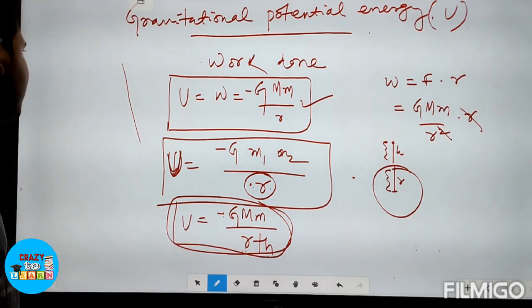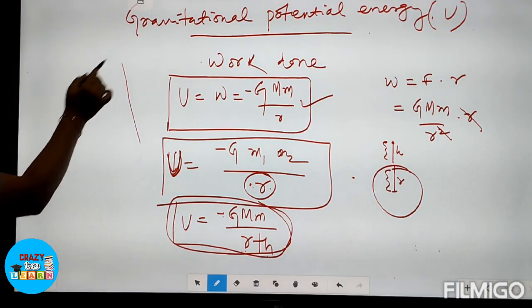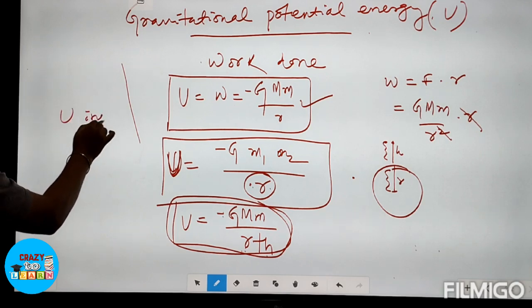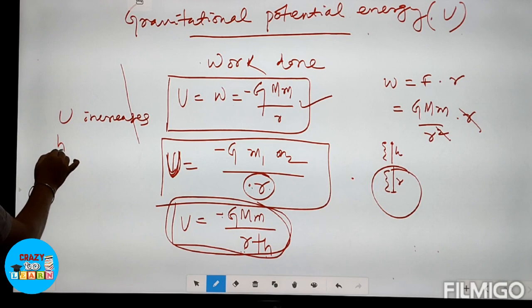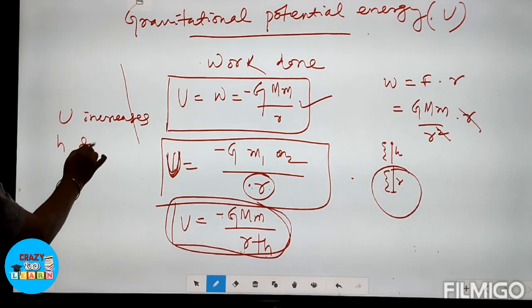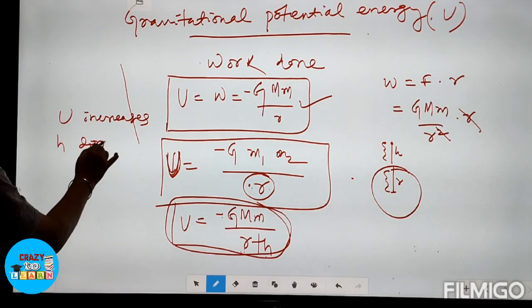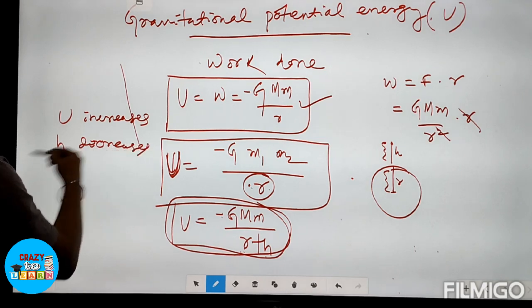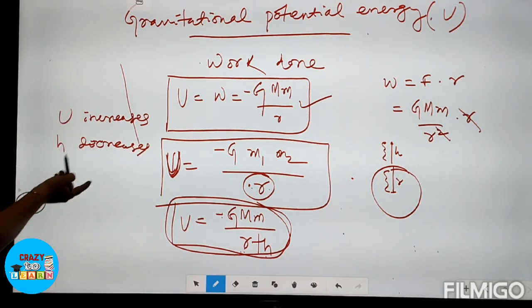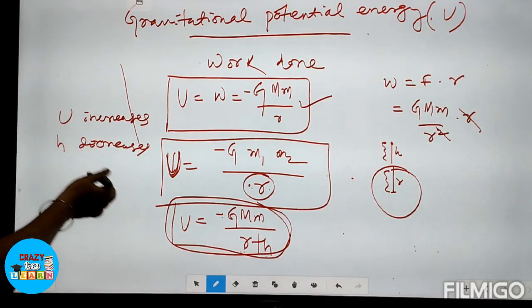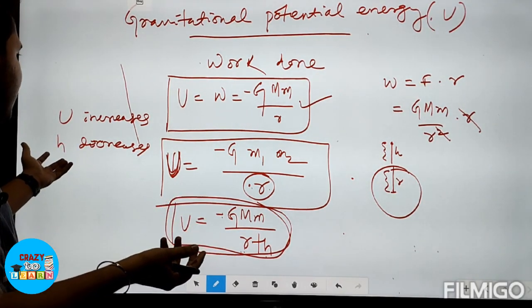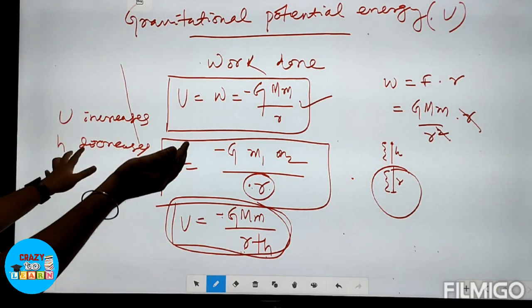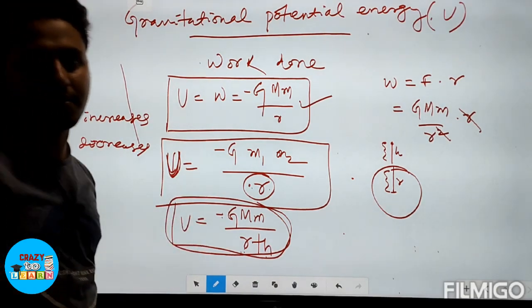Clear? The negative sign indicates the gravitational potential energy U increases when h decreases, and U decreases when height increases, which means U and h are inversely proportional. If height increases, potential energy decreases; if height decreases, potential energy increases.